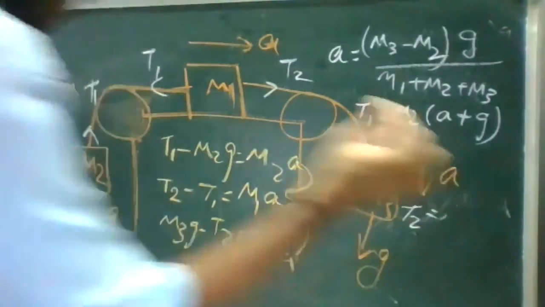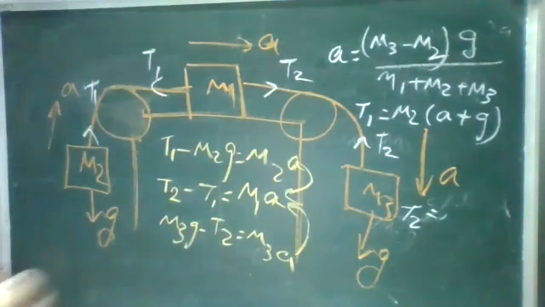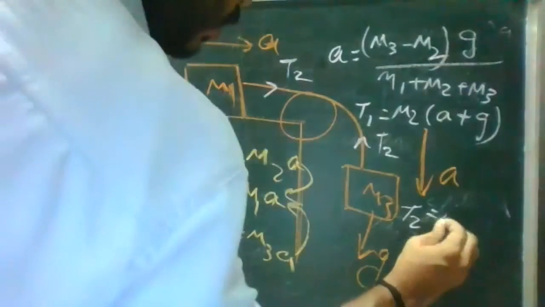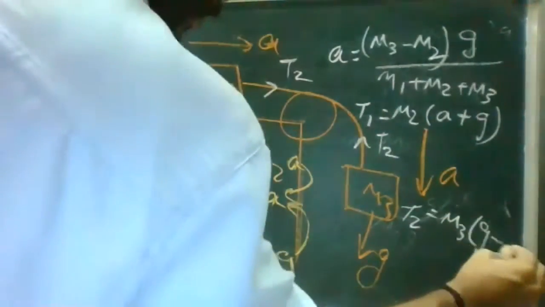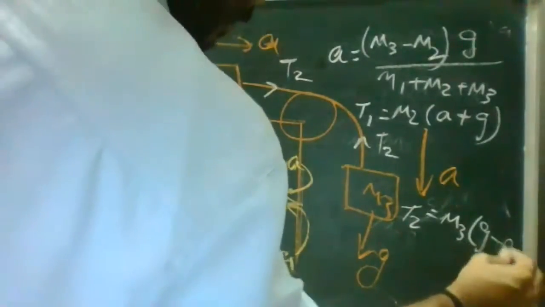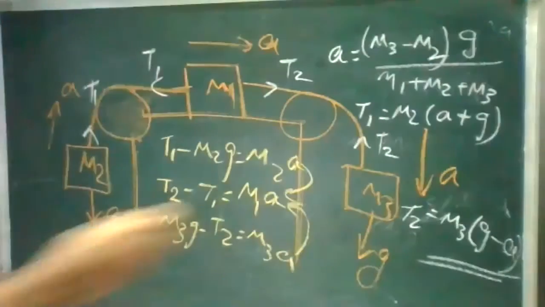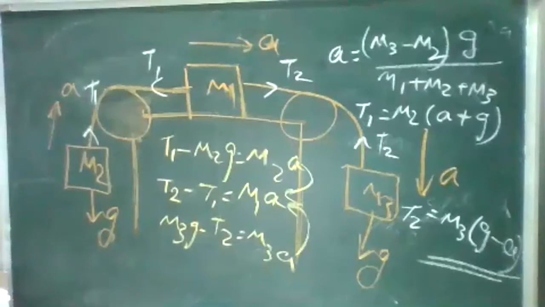T2 is equal to M3 into G minus A. So acceleration is M3 minus M2 into G by M1 plus M2 plus M3, T1 is M2 into A plus G, and T2 is M3 into G minus A.